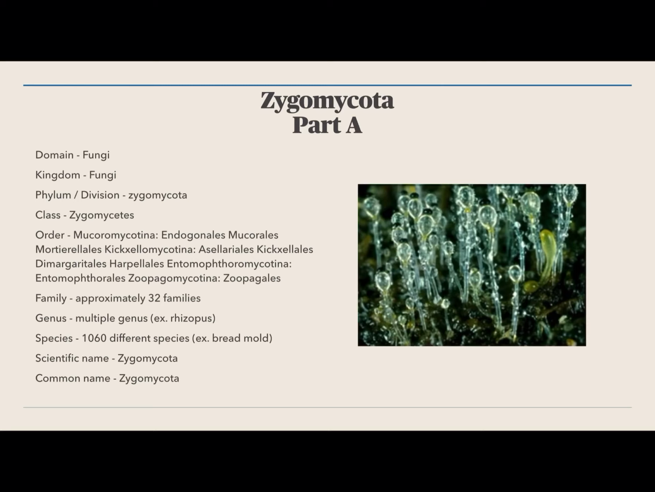So Zygomycota, its domain is fungi, as well as its kingdom is fungi. Its phylum and division is Zygomycota, and its class is Zygomycetes, but its order is so forth as all of these are. Family, approximately 32 families. Genus, there are multiple genuses, but one would be Rhizopus, and there are 1,060 different species, but one example of that would be bread mold, which is commonly known. Scientific name and common name are the same, Zygomycota.